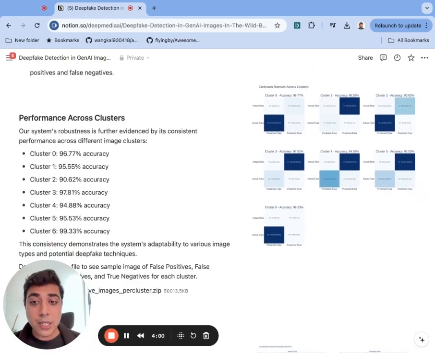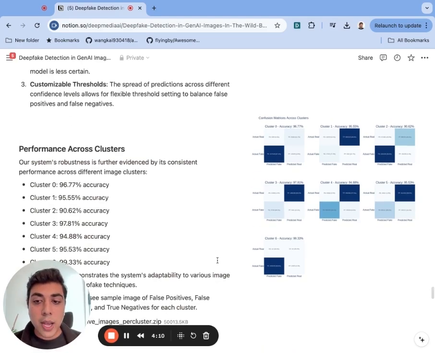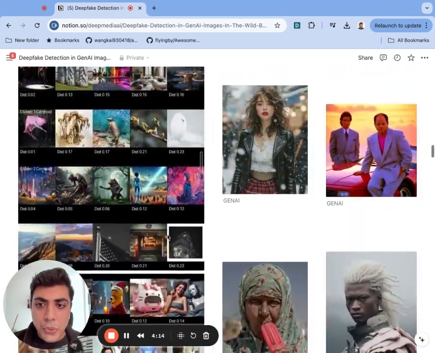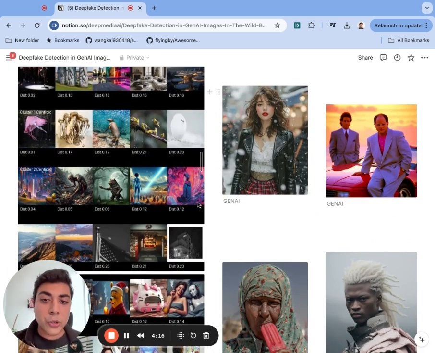Additionally, we ran accuracies on each of the individual clusters, and we could see that our model is able to achieve high, robust accuracies across all of these clusters, although cluster 2 here does showcase an example of where we need to put more effort in. Cluster 2 represents highly artistic type of imagery, right?